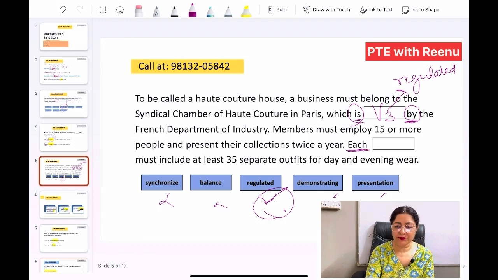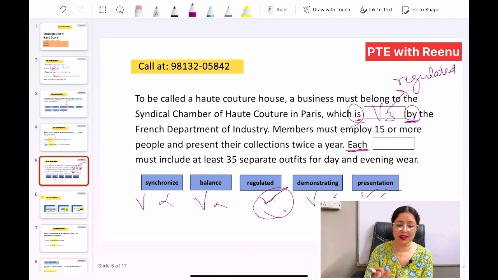Now for the next one we have "each". I told you when each, every, either, or neither is there, the next noun would be a singular one. So you need to search for a singular noun. Synchronize is a verb, balance is a verb, demonstrating may be a verb or a noun, but presentation clearly is a noun.